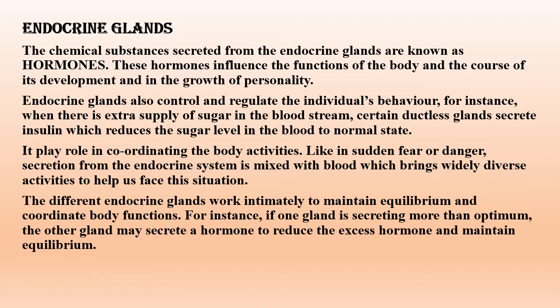That means it maintains a kind of balance and coordinates the body functions. For instance, if one gland is secreting more than normal, the other gland may secrete a hormone to reduce the excess hormone and maintain the balance.